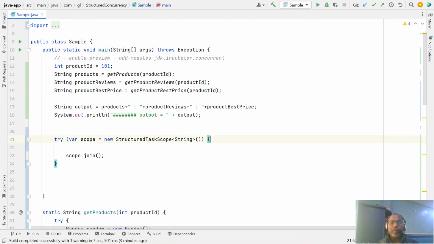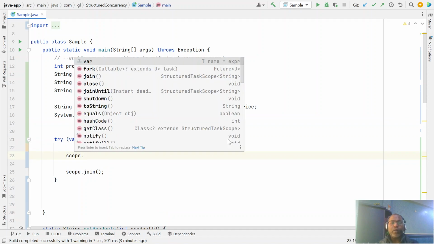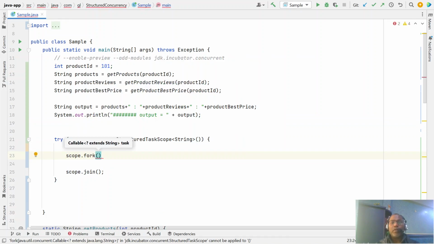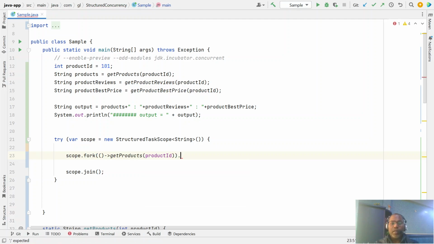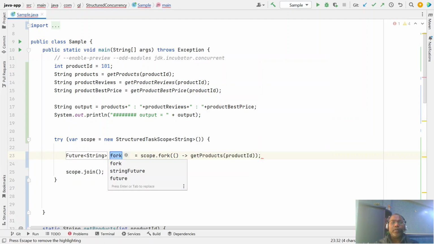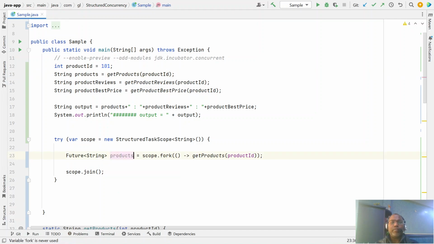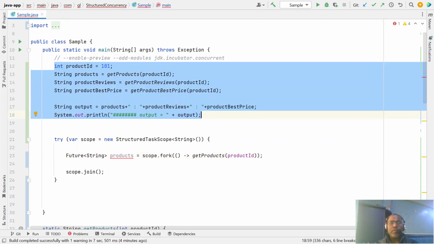So here we call scope dot fork, which automatically creates a thread. Use the same concept here: whatever you have, just copy it here. And it returns one task, and let's give the task a name like the same, a future task. As of now I comment this out so that we are not confused.